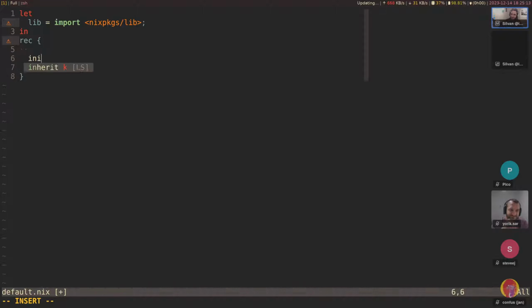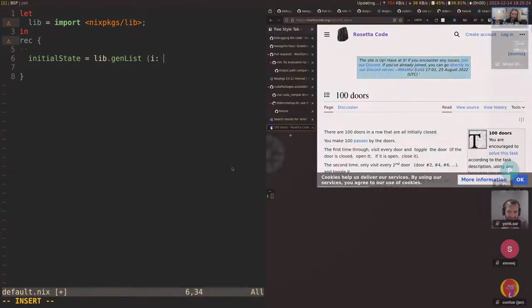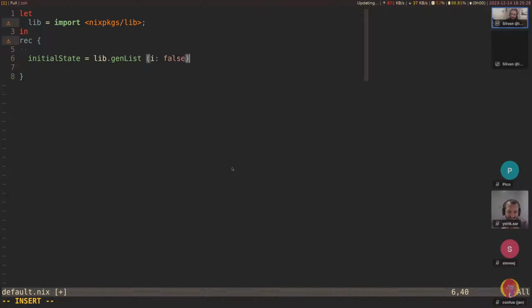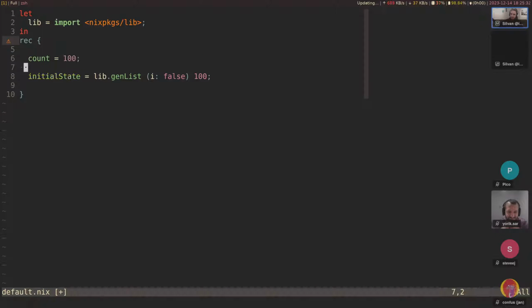So initial state is the 100 doors. Now we need a genList for this. Initially they're all closed, so we're going to use false for this. 100 of them, and let's make this a variable. Let's say count equals 100.